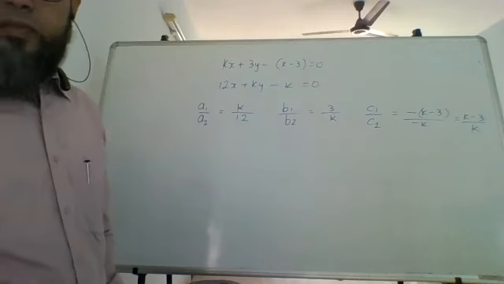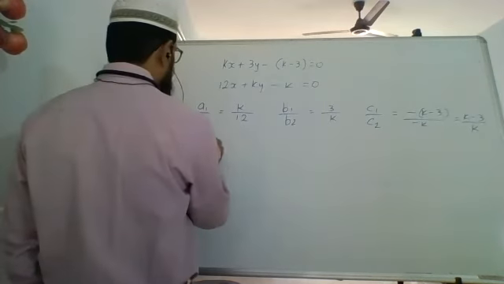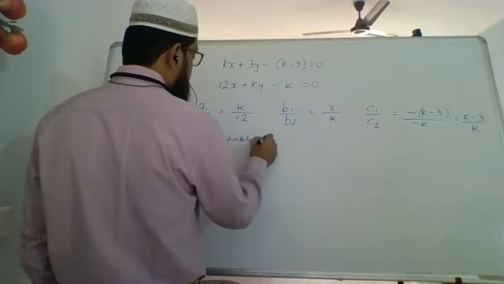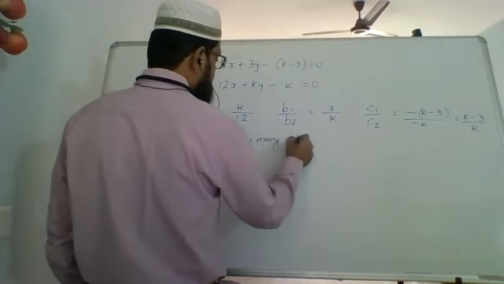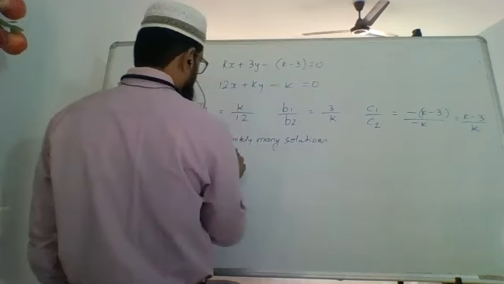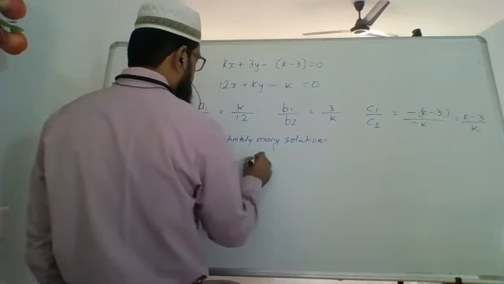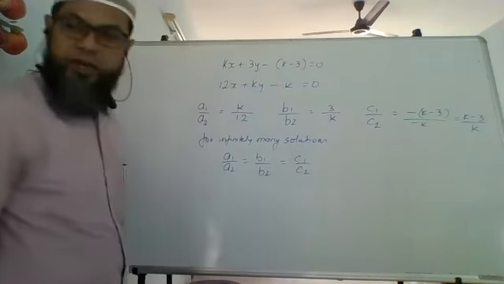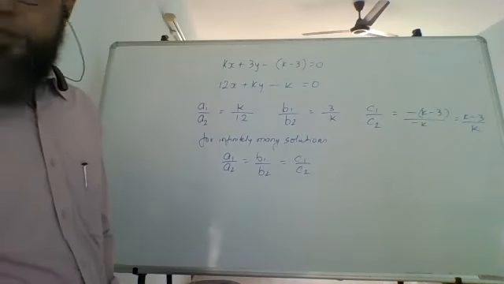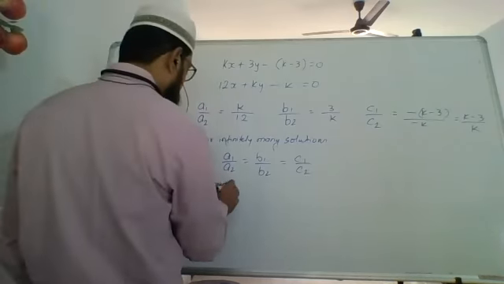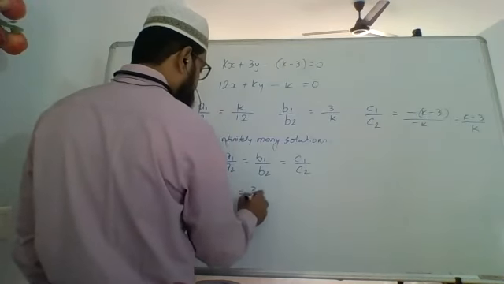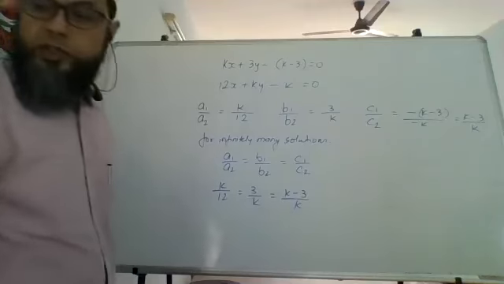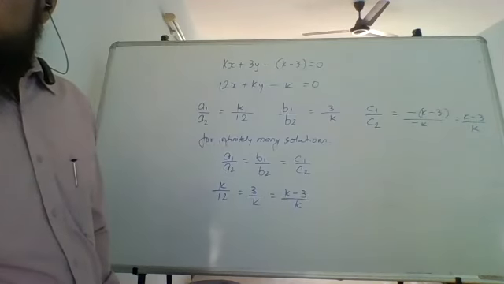Now they have asked for infinitely many solutions. For infinitely many solutions, what is the case? A1 upon A2 equals to B1 upon B2 equals to C1 upon C2. That is k upon 12 equals to 3 upon k equals to k minus 3 upon k. Correct?